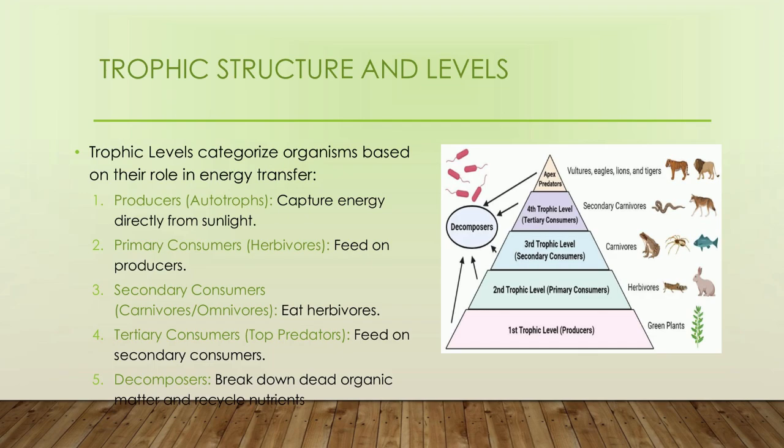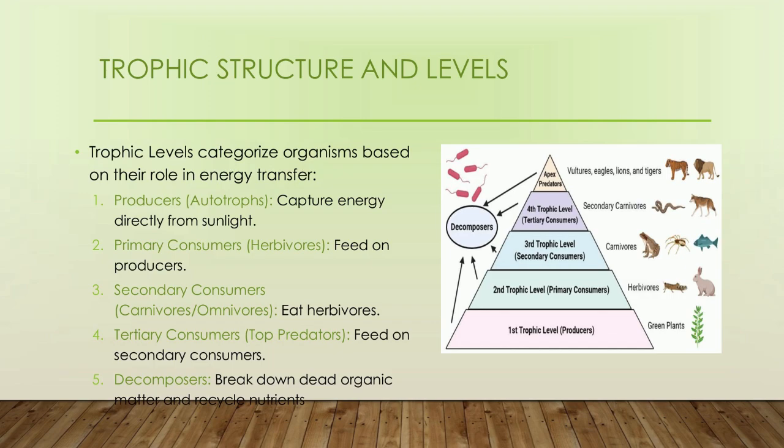Coming to the next slide, trophic structures and levels. Trophic structure means the hierarchical organization of organisms according to their feeding relationship. Trophic levels can be categorized based on their role in energy transfer. First are the producers, also called autotrophs, which capture energy directly from the sun and produce their own food. These producers are eaten by primary consumers, also known as herbivores, which feed on the producers.